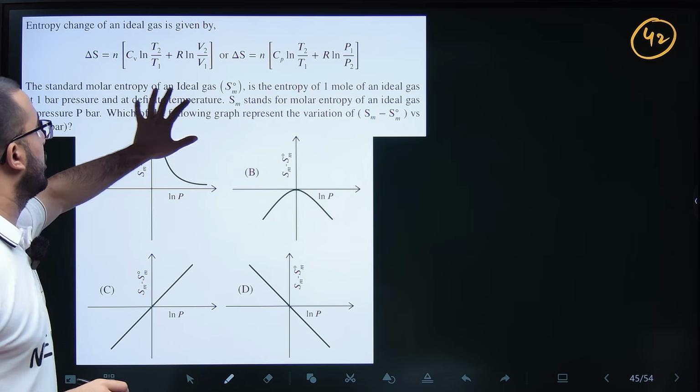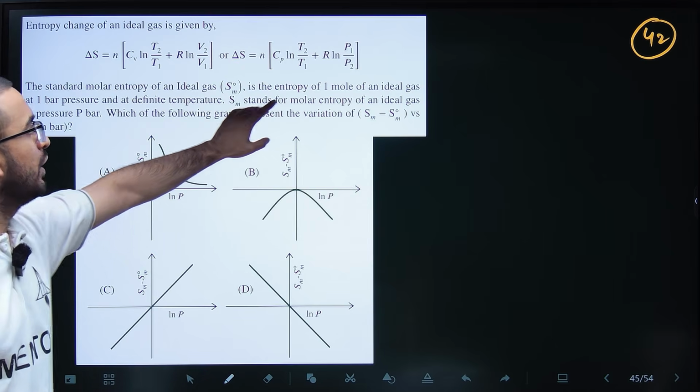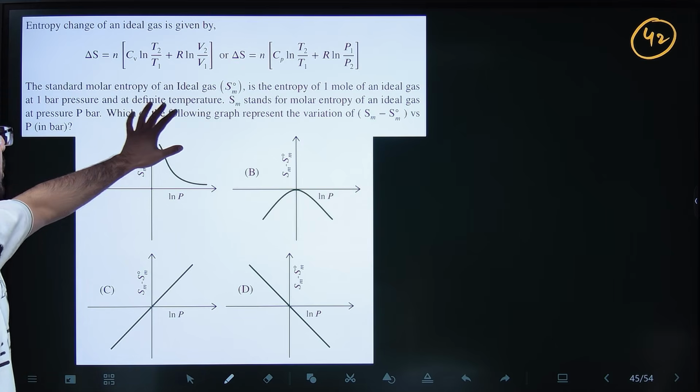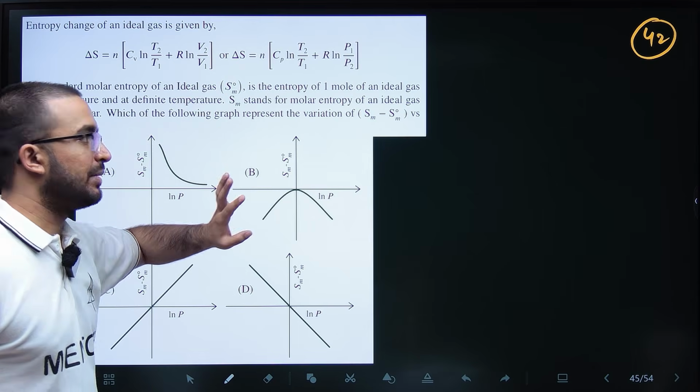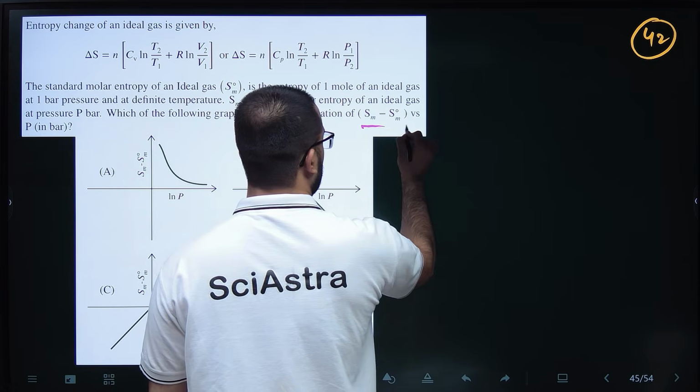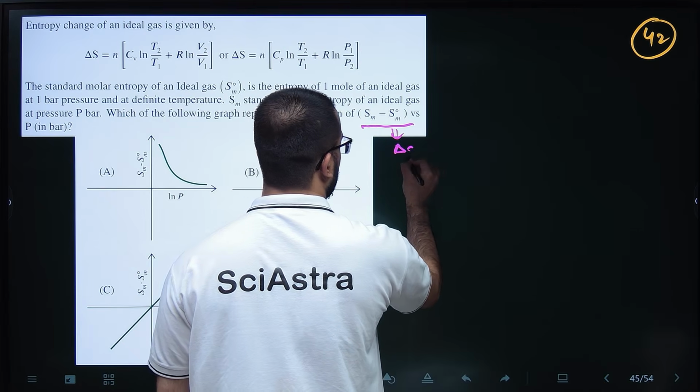So standard molar entropy is Sm naught, and the entropy of 1 mole of ideal gas, not at standard condition, is Sm. So Sm minus Sm naught is your delta S, right?